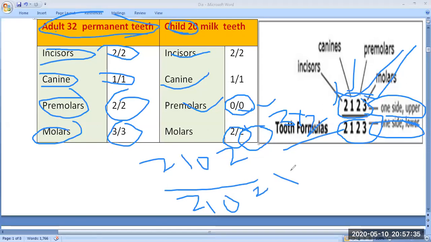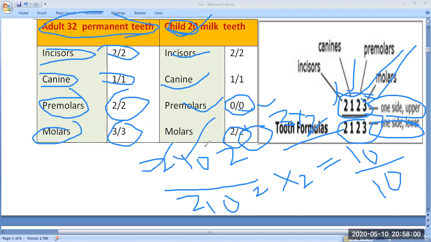If you multiply with 2, then you will get 10 here, and below also 10. So in total, how many teeth will you get? You will get 20. So the total is 20 teeth. The child teeth, the milk teeth, are 20 in number. 2 is the incisor, 1 is the canine. No premolar teeth are found. Molar has only 2, where the wisdom teeth are lacking. Okay, only the wisdom teeth are not found.